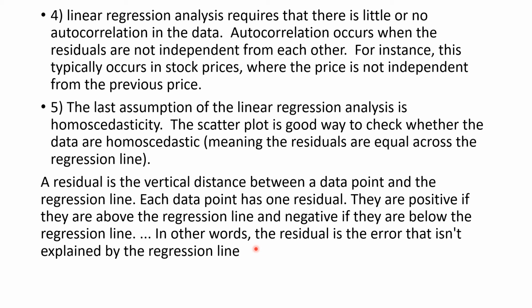The last assumption of the linear regression analysis is homoscedasticity. The scatter plot is a good way to check the homoscedastic nature of the data. And what does homoscedastic mean? It means that residuals are equal across the regression line. They are not making a bulk at some place, but they are equally distributed across the regression line.